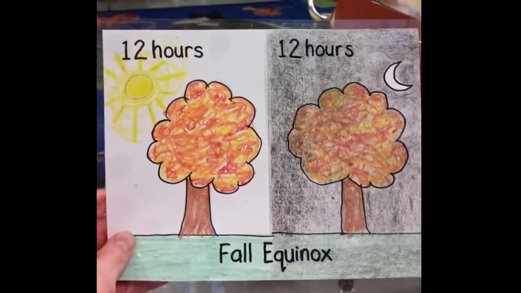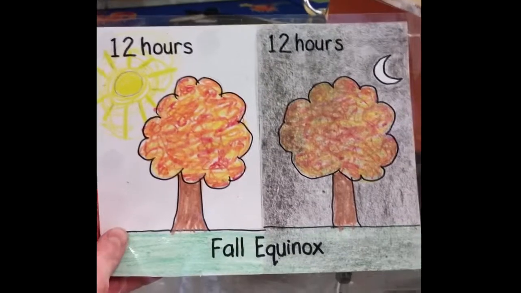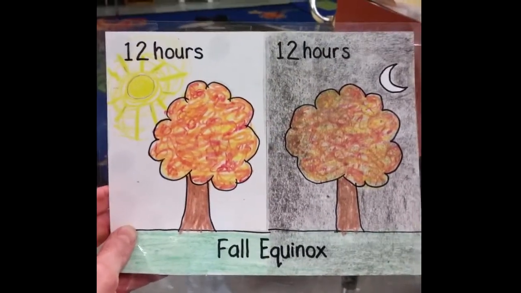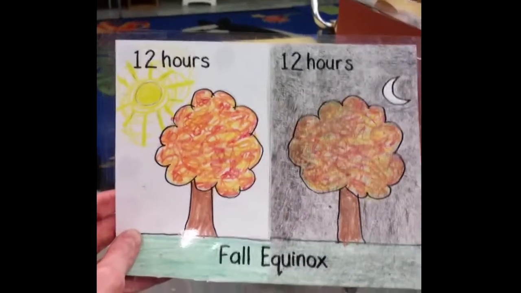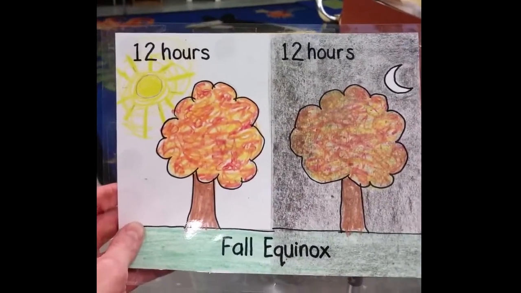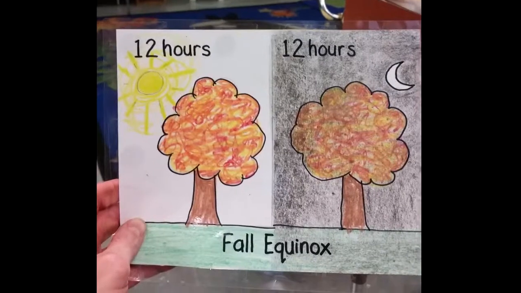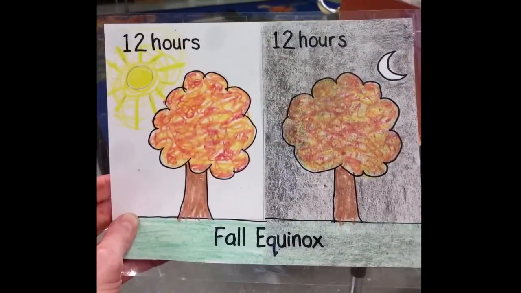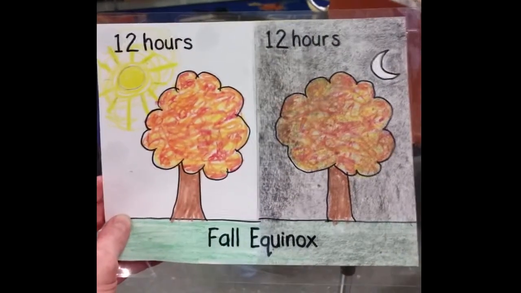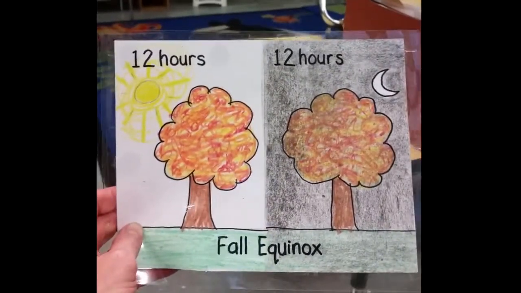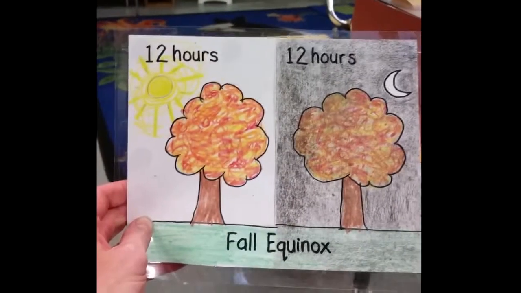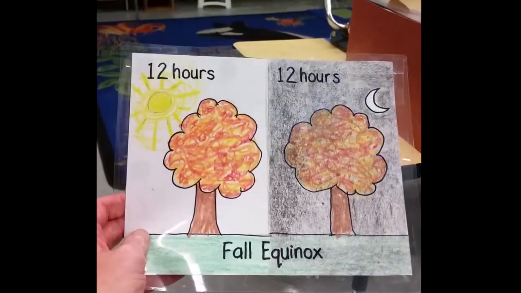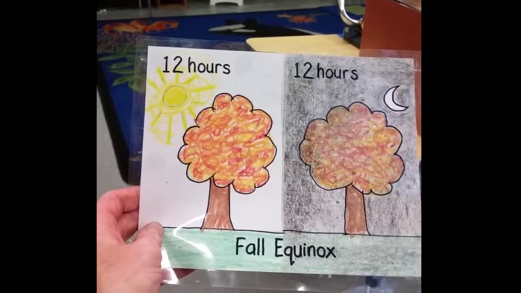In fall and in spring, we have the equinox, the fall equinox or the autumnal equinox, and the spring equinox or vernal equinox. That is the day when night and day are exactly equal. 12 hours of day, 12 hours of night. That's the equinox. The first day of summer is called summer solstice. That is the day we have the most sunlight. And the winter solstice is the day we have the least sunlight.